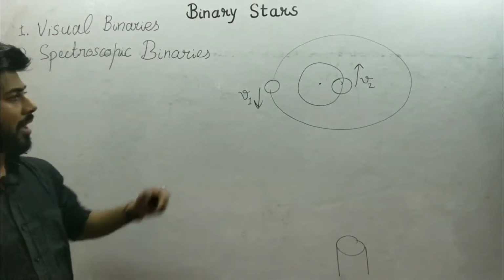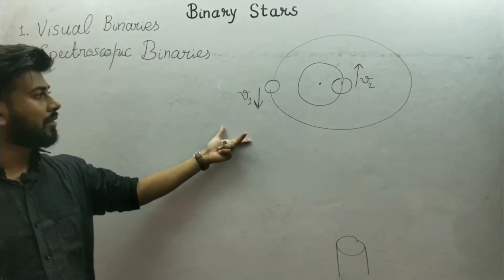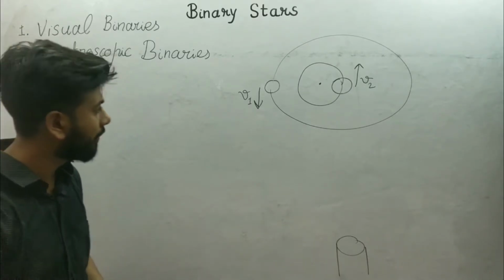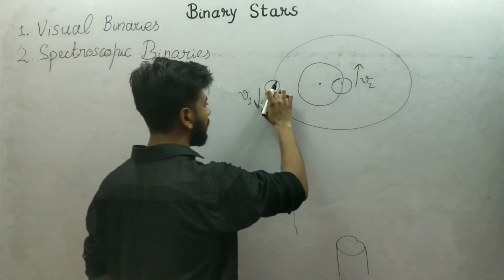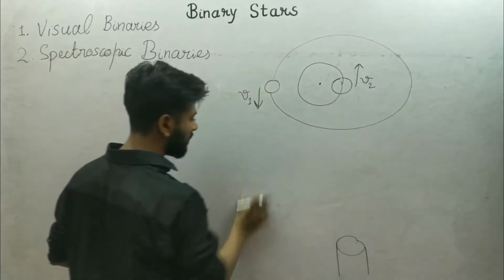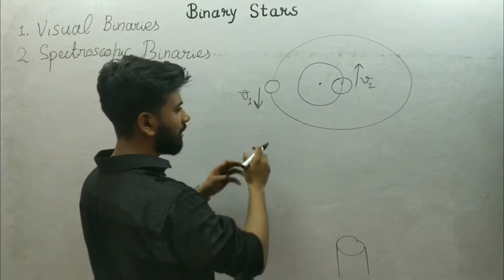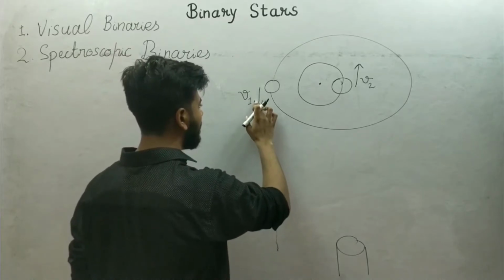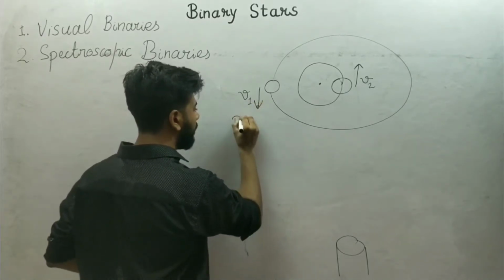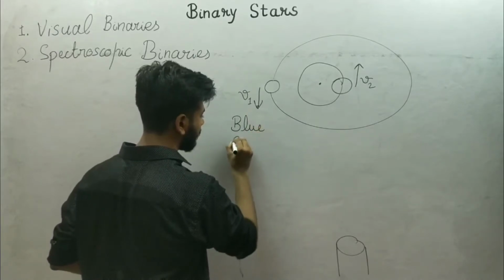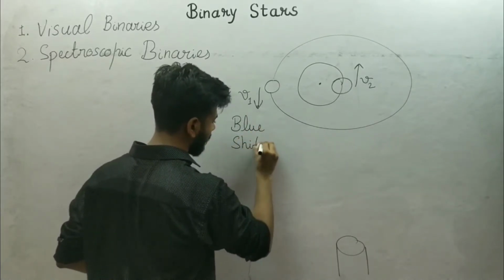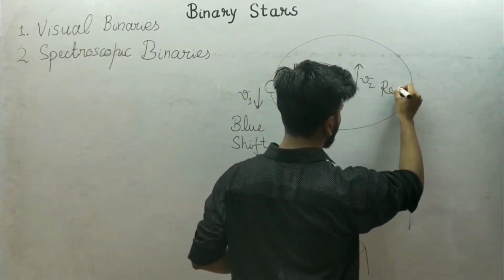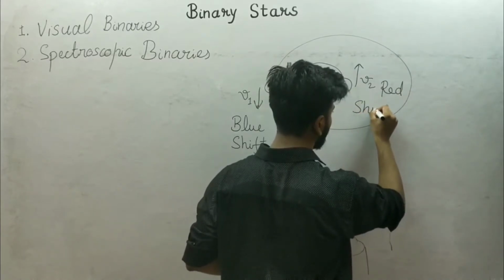What physics can we apply here? We can use the red shift and blue shift, I mean the Doppler shift. For star V1, which is coming towards us, we see its light shifted towards blue, so there will be a blue shift, and for the other there will be a red shift.